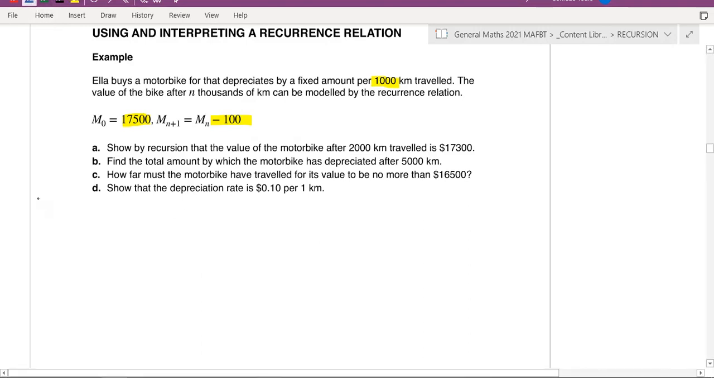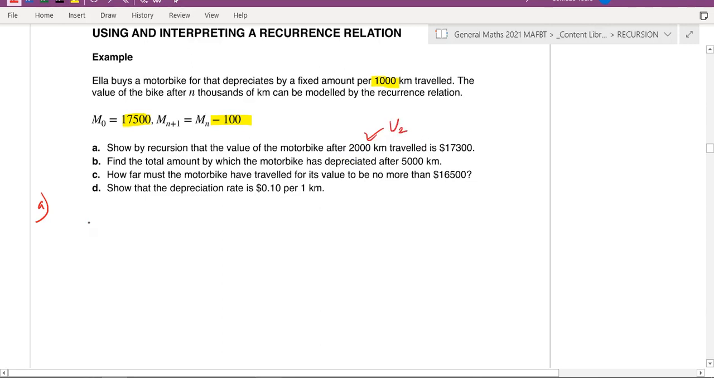So part A. Thank you, Catherine. Show by recursion that the motorbike after 2,000 kilometers is traveled is valued this much. So 2,000 kilometers. Have a think about this now. What term would that be? So remember, every 1,000 kilometers it depreciates by a certain amount. So that means every 1,000 kilometers is a term. 2,000 kilometers means you're looking at term number 2. Okay?